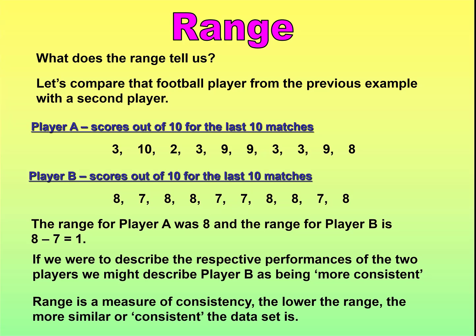Range is a measure of consistency or similarity between the data, i.e. the spread of the data, how it differs from the biggest to the smallest. So the lower the range, the more similar or consistent the data set is. It's easier to predict something in the lower range. If you look at those two players, if you were asked to predict what the player will get in the next game, you'd probably have a much better chance of predicting what player B will get. You probably have a 50-50 chance of a 7 or an 8. But for player A, you could pick any number between 2 and 10 for his score. So range measures consistency in a data set.